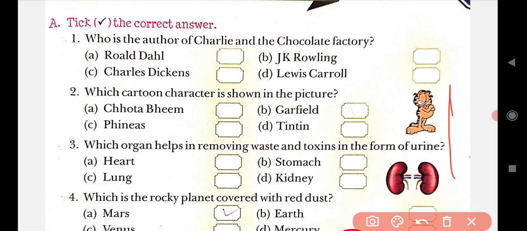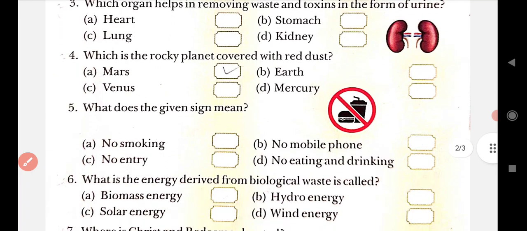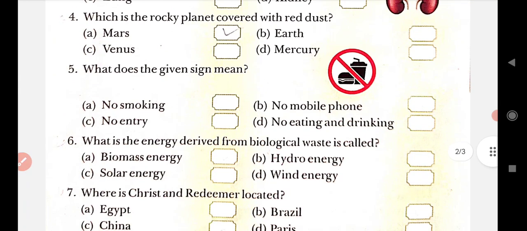After that, come to the fourth one. Which is the rocky planet covered with red dust? How many planets do you know we have? In all the planets we have rocky planets.